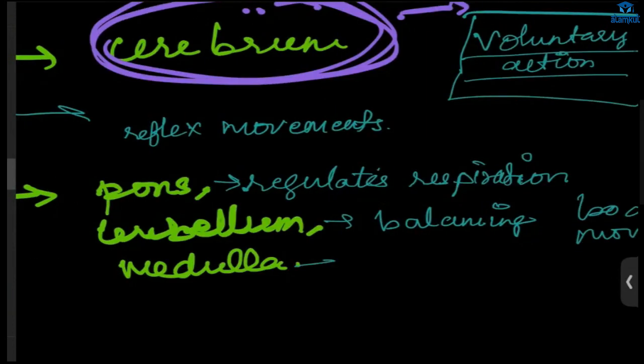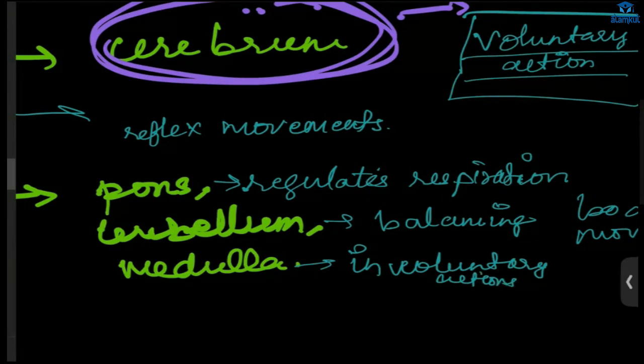Next, we have the medulla. It controls involuntary actions like heartbeat, blood circulation, and breathing. Then the peristaltic movement of the digestive canal is also involuntary. It is controlled by the medulla.